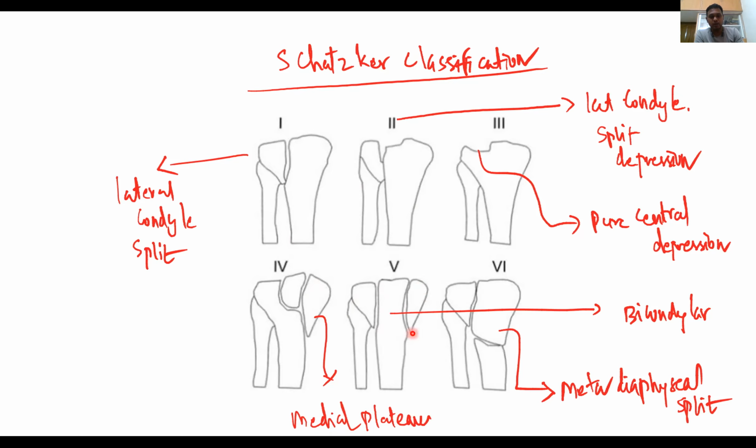This is the bicondylar tibial plateau fracture. This is the metaphyseal and diaphyseal split. This is the diaphyseal fragment. This is the metaphyseal fragment. These are the 6 types you will see in the Schatzker classification.